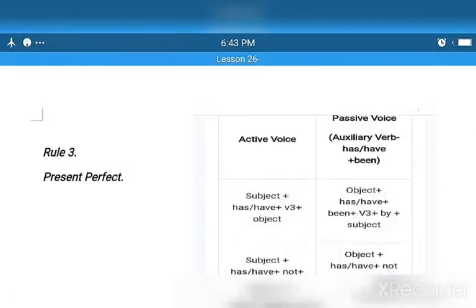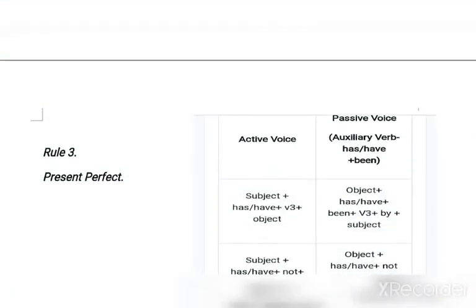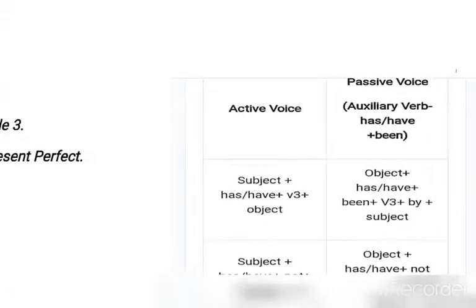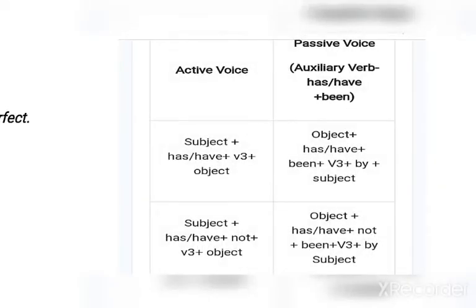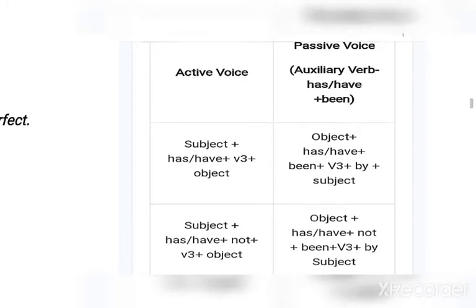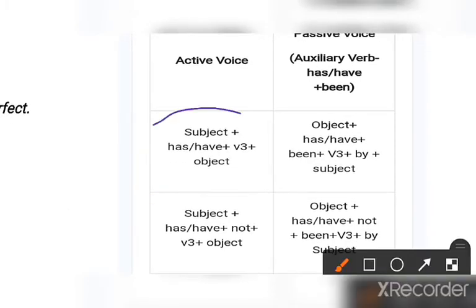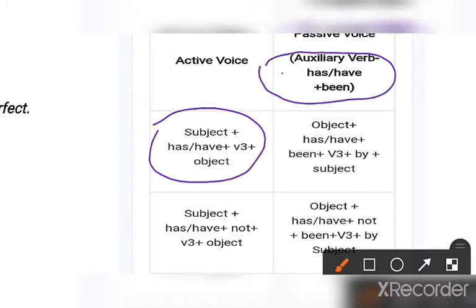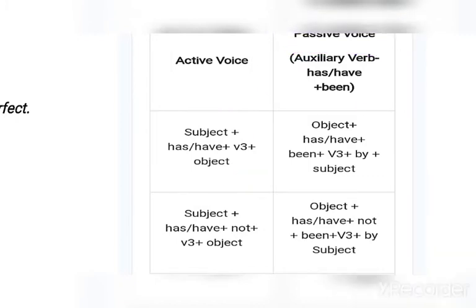Now rule number 3, that is present perfect. In present perfect, just see, if the sentence is given in present perfect, you have to use has, have plus third form. So while changing into passive voice you have to use has, have plus been plus third form, clear? See the example, I will tell you.